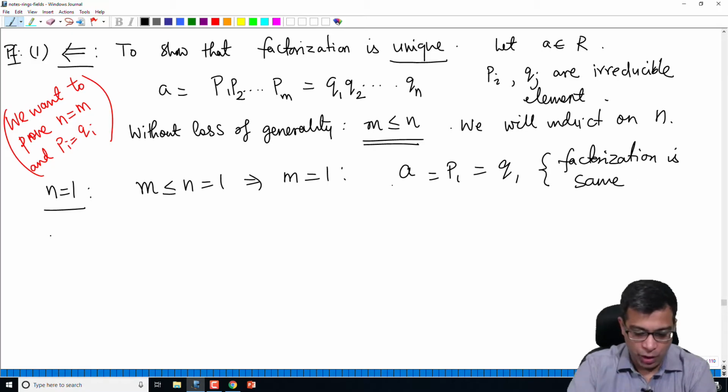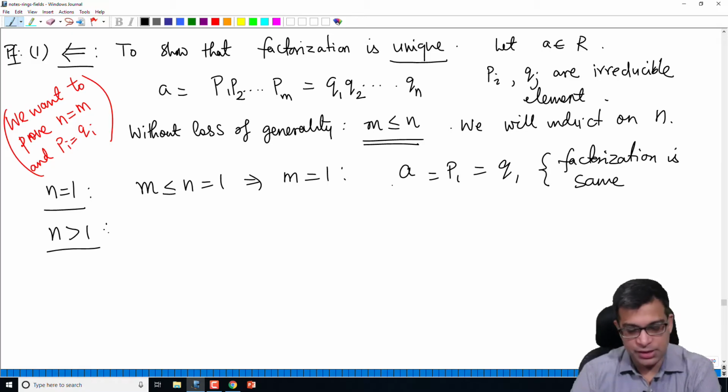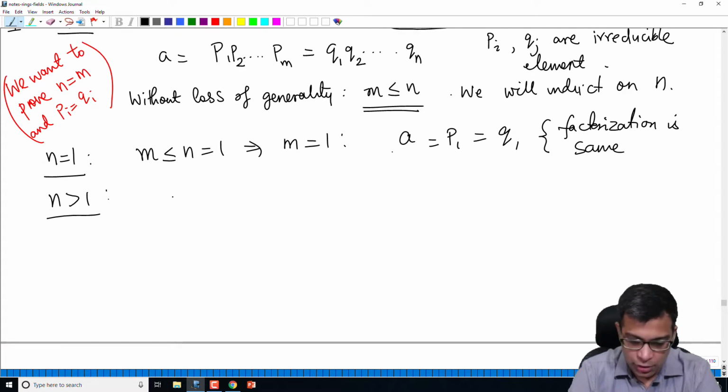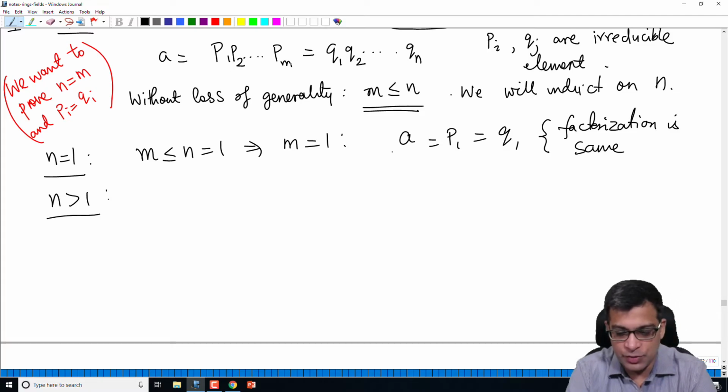So if n equals 1, the factorization is the same. There is nothing to prove there. The base case is trivial. So now suppose n is strictly more than 1. So we have the factorization that I have written: p1 times p2 times pm, equal to q1 times q2 times qn.